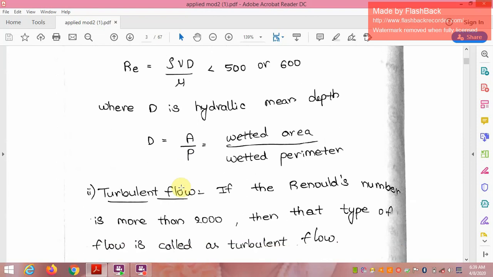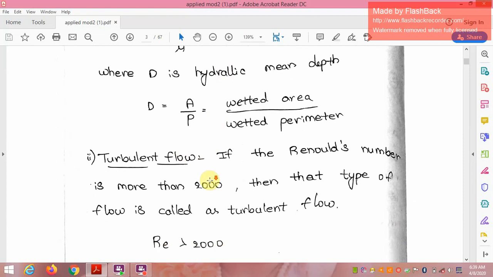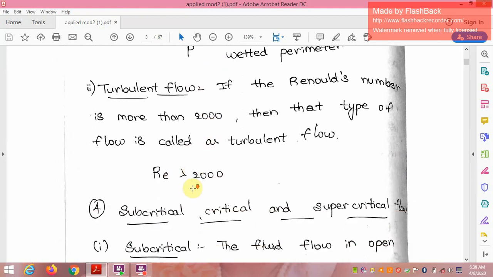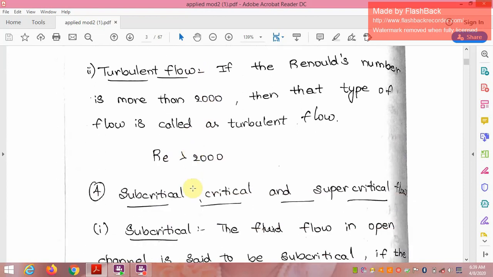Therefore D = A/P, area divided by perimeter, that is wetted area divided by wetted perimeter. Turbulent flow: if the Reynolds number is more than 2000, then that type of flow is called turbulent flow. Therefore, Re is greater than 2000.